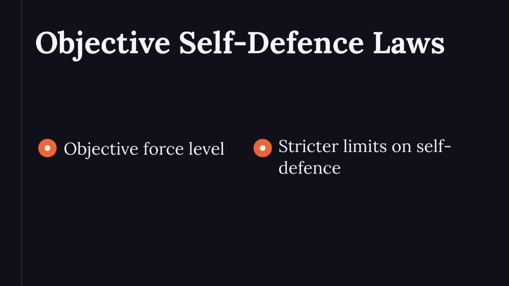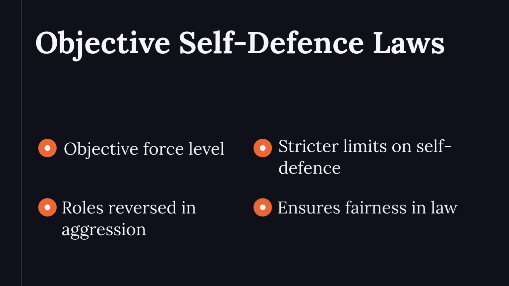The objective element assesses circumstances believed by the defendant. Force level is judged objectively. Aggressors or provokers face stricter self-defense limits. R v Keane shows when roles are reversed in aggression. This ensures fairness in applying self-defense laws.